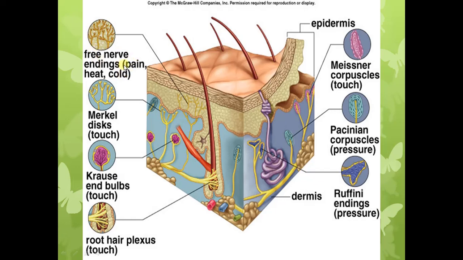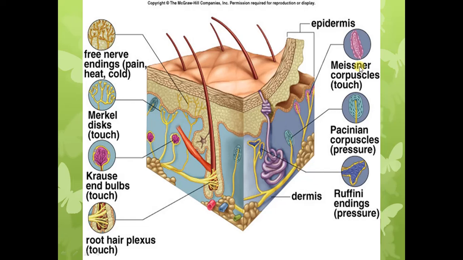And free nerve endings are slowly adapting receptors. Then we have the Meissner's corpuscles. You can see here, these are the Meissner's corpuscles present in the dermal papilla, and you can see the encapsulated receptors and an irregular mass of cells present in the center.